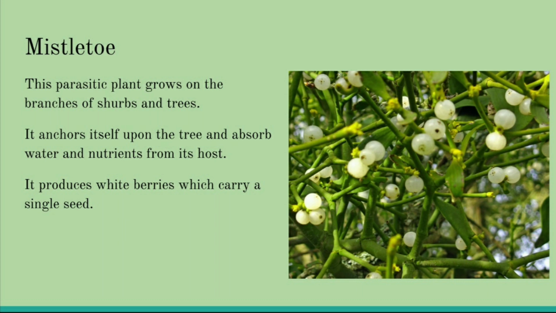Fine. And this is a parasitic plant. Parasitic plant means a plant that lives on another plant like a worm. It harms the host plant. It harms the plant on which it grows. Okay, so this was mistletoe.